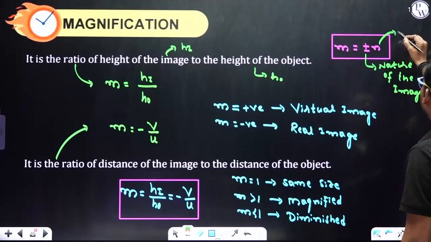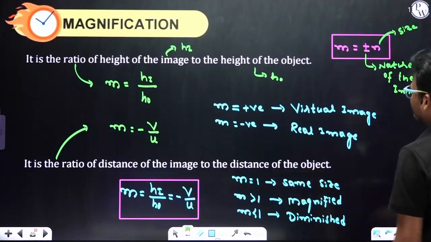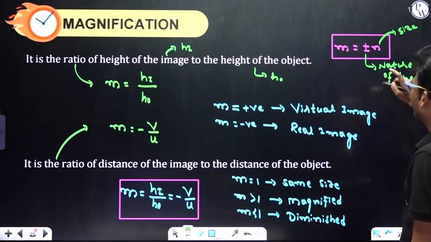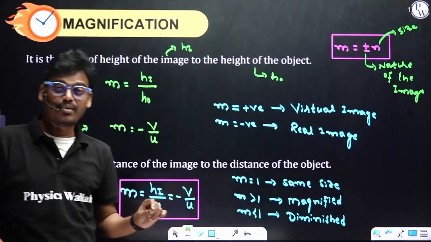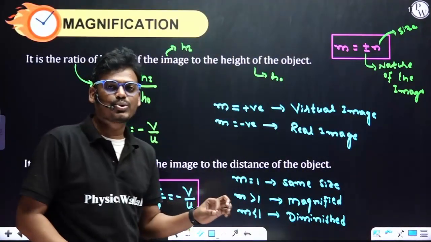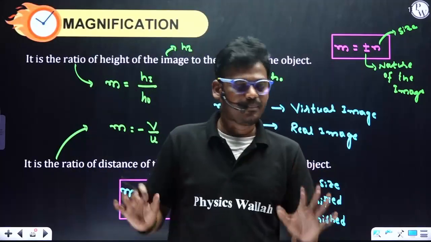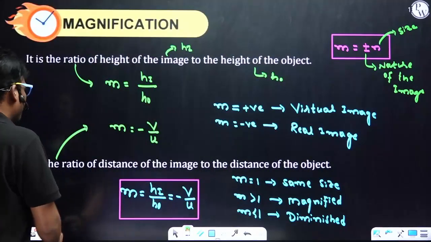And here, n means the size. We are considering n. If n is greater than 1, that means magnified. If n is less than 1, it means diminished. If n is equal to 1, it means the same size. Okay, right. Next one.